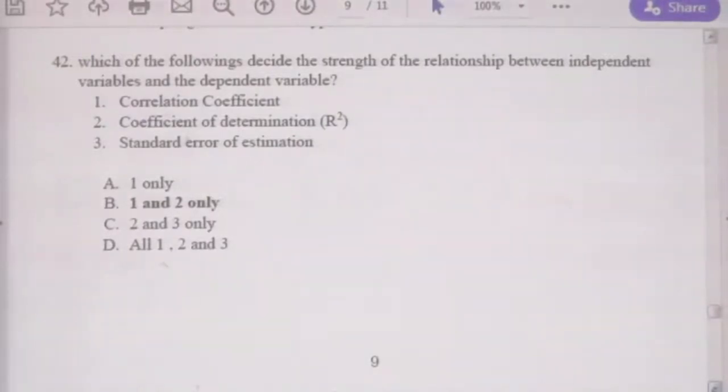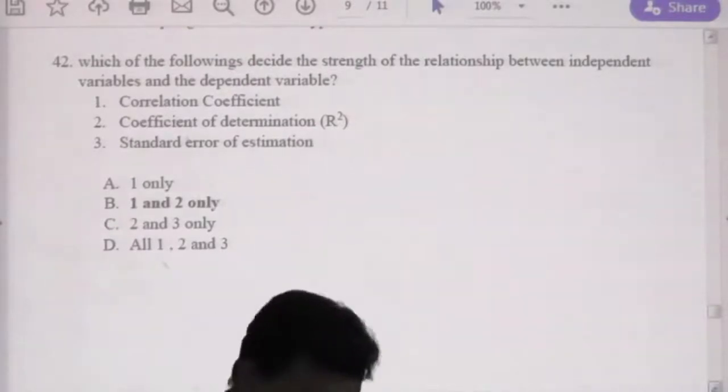But when you are going to understand the behavior of a dependent variable for many independent variables, that's called multiple regression analysis. Now I will bring you to the whiteboard.